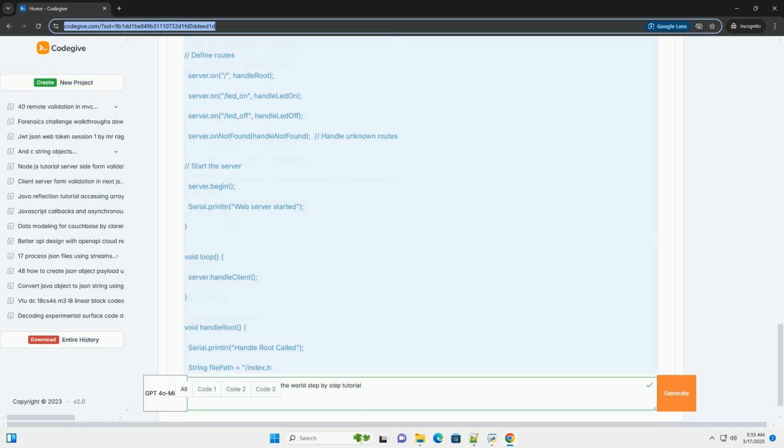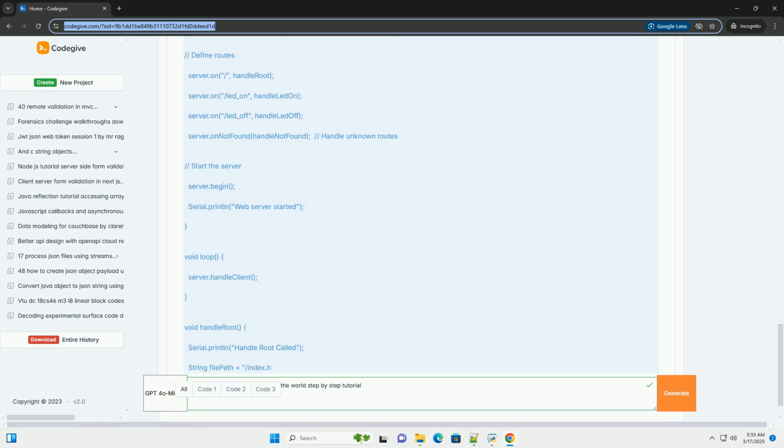1. Install the Arduino IDE. If you haven't already, download and install the latest version of the Arduino IDE from the official Arduino website, https://www.arduino.cc/en/software.